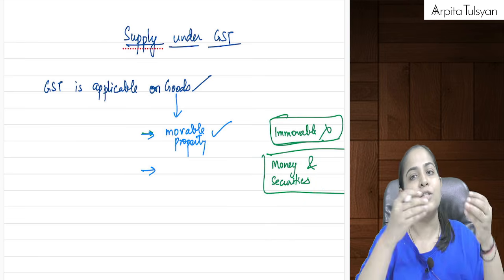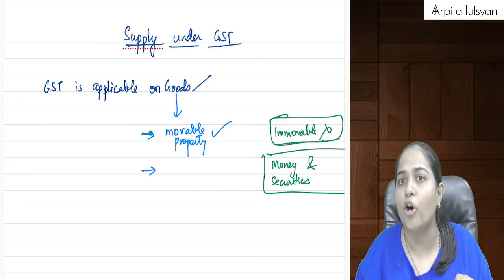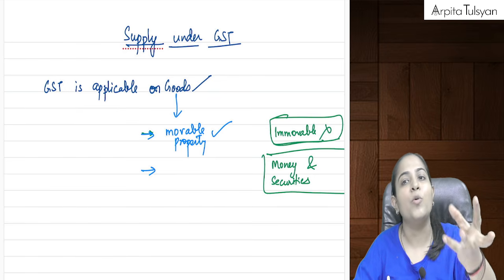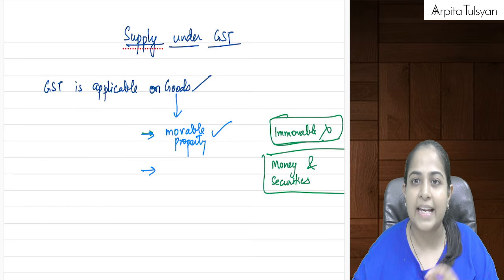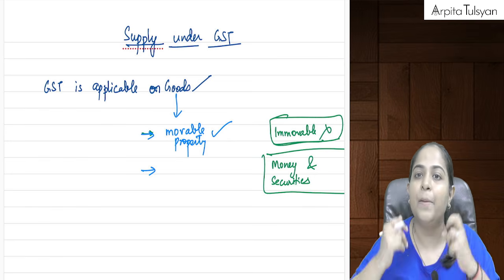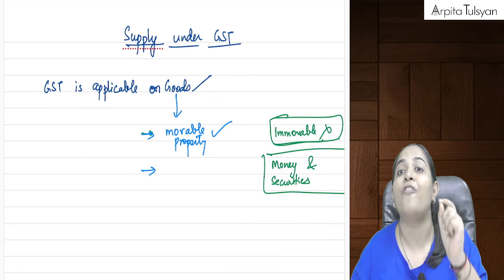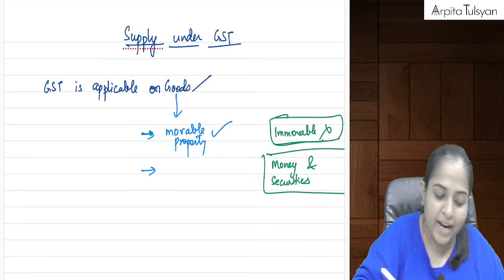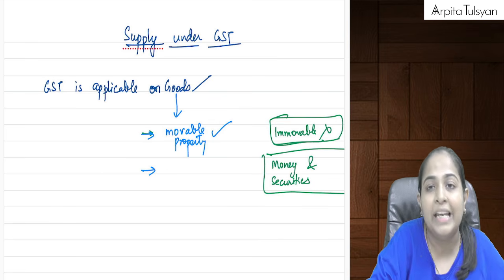In that case, you will have to pay the amount to the broker, and the broker will purchase the shares on your behalf, and they will be credited to your demat account. Can we say here you are doing some transaction in securities and money? He is helping you to buy some securities. So the amount that you are paying for buying the securities is not considered as goods. Any transaction in money or in securities is not included in goods at all.